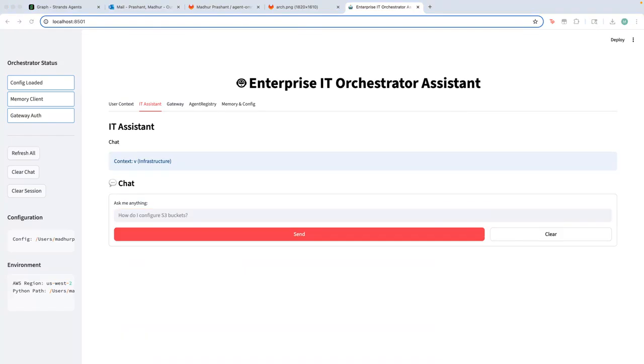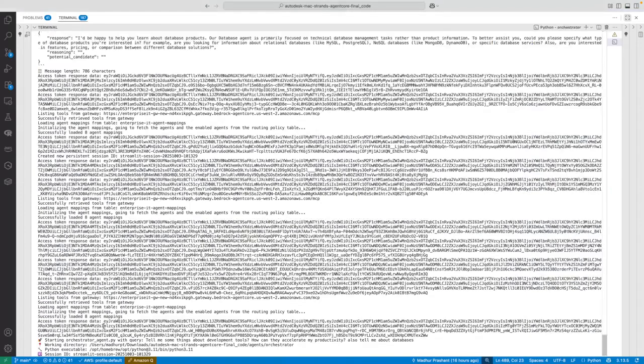So if I ask a question like, for development tools, and I also merge in a question about databases, so also tell me about databases, what it will do is directly hit the orchestrator because there's no product context, and then the orchestrator will reason through different agents in the gateway. So I've asked this question: tell me something about development tools, also tell me about databases. I'm going to share my screen again, and we will see this in action.